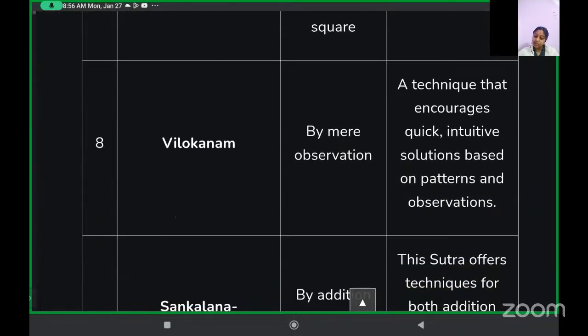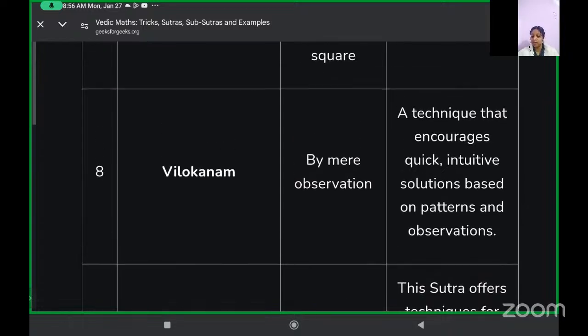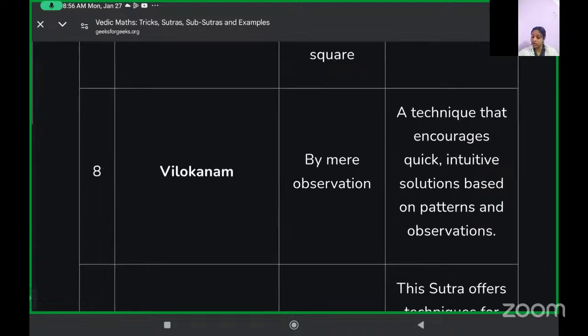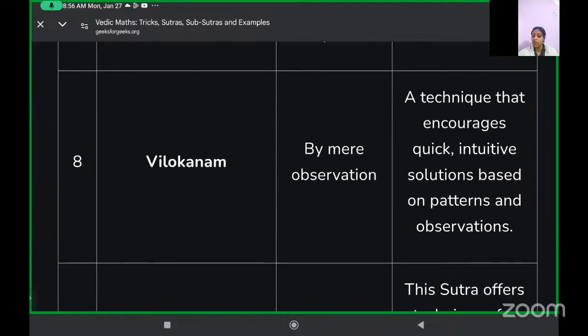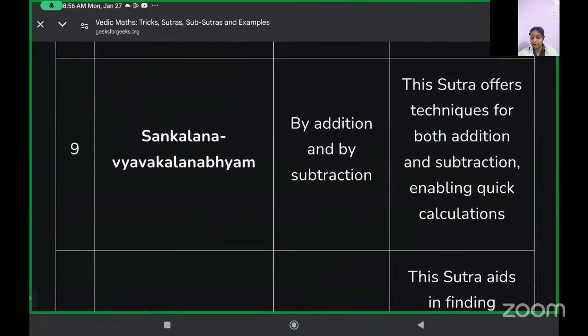Then we have Anurupyena, by observation. We find it just by observation. A technique that encourages quick and intuitive solutions based on patterns and observations. Just observe it, find out what pattern is working here, and then find out the answer. Then we have Sankalana Vyavakalanabhyam, by addition and by subtraction.